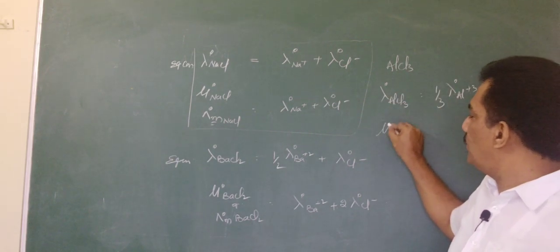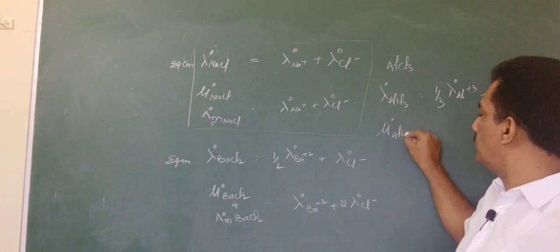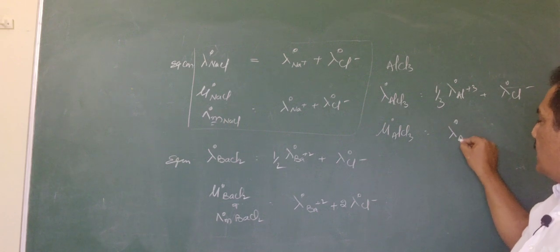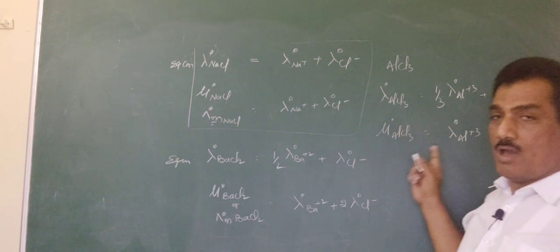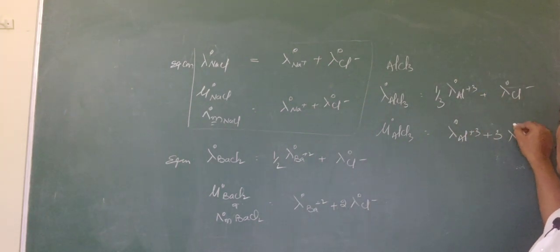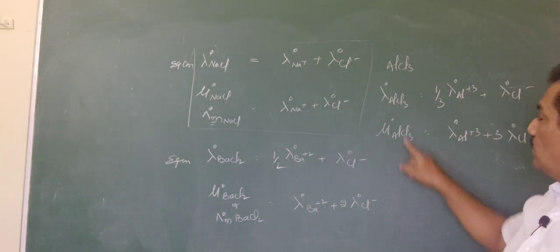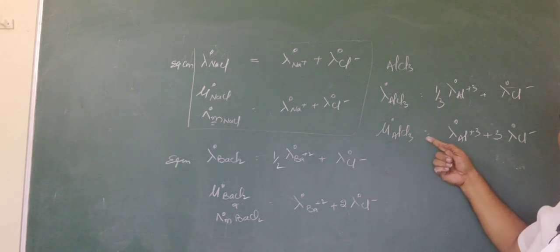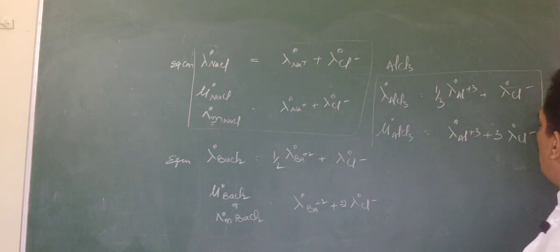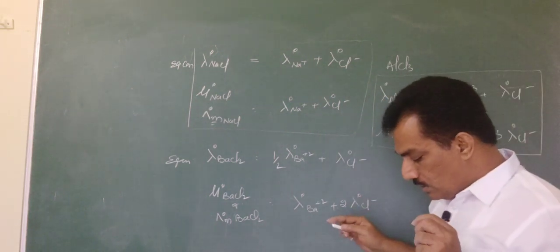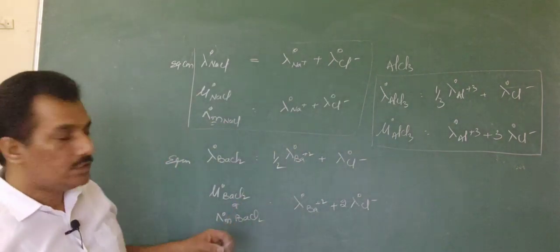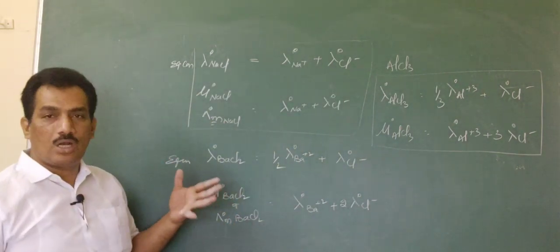And now in case it is the molar conductance of AlCl3, then simply we are considering the ionic conductance of aluminum because only one ion of aluminum is present, and then 3 chloride ion conductances because 3 chloride ions are present in the electrolyte. So like that, for different electrolytes we can measure both these molar conductances as well as ionic conductances with the help of Kohlrausch law.